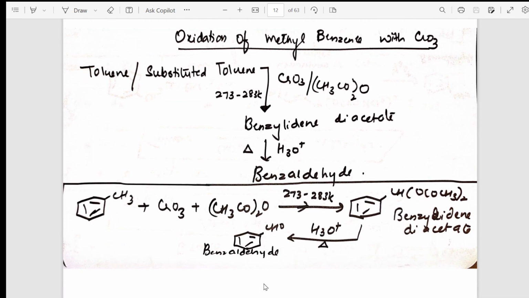Now reduction is over, now oxidation. For oxidation, I am using the reagent CrO3 and gradually forming benzaldehyde. So what is the reaction also I have given below. So reduction is over, now oxidation process. Clearly students, I have mentioned the reagent, I have mentioned the reactant, I have mentioned the temperature conditions, what is the final product, where to name, everything I have mentioned, you can directly write it in the exam in this way.